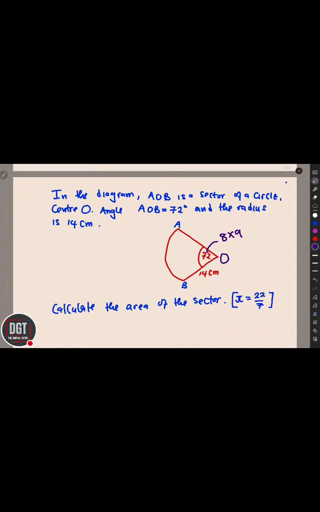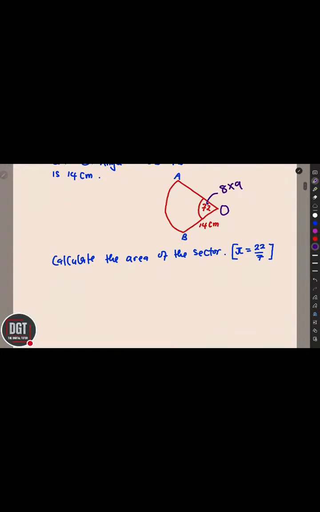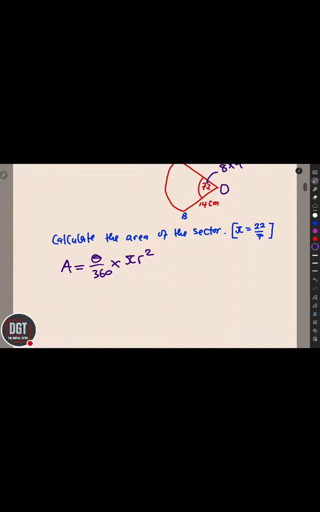Because we want to reduce the numbers, I've just written it in advance. And the radius is 14. Calculate the area of the sector. This time around we are calculating the area. So area equals theta over 360 multiplied by pi r squared. That is the formula that we need.